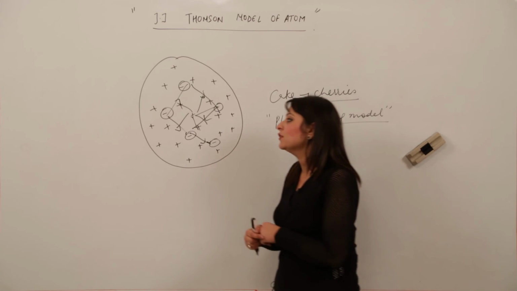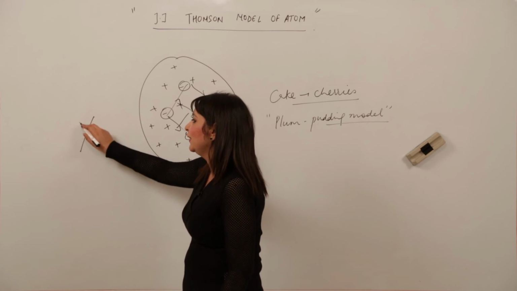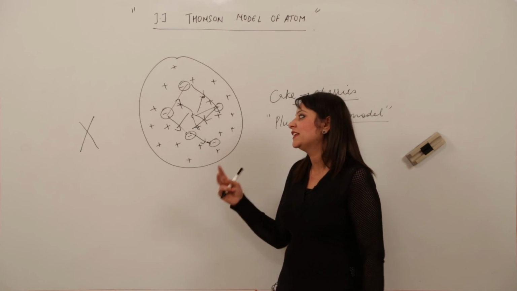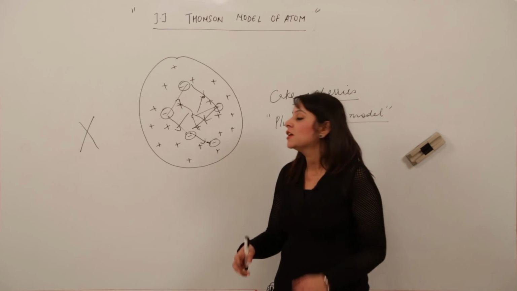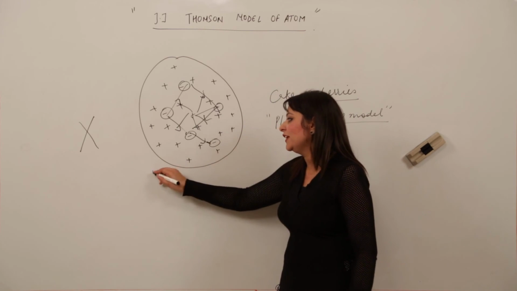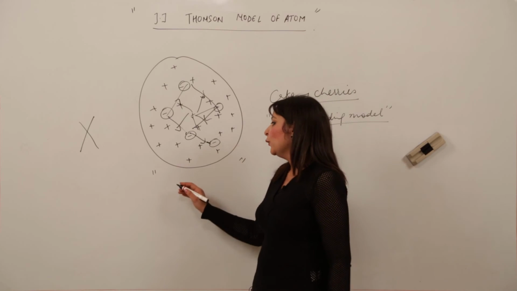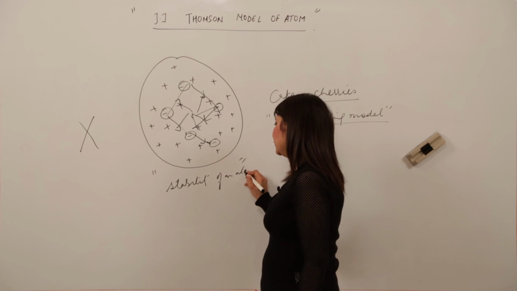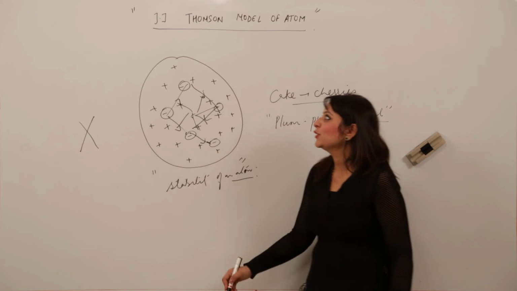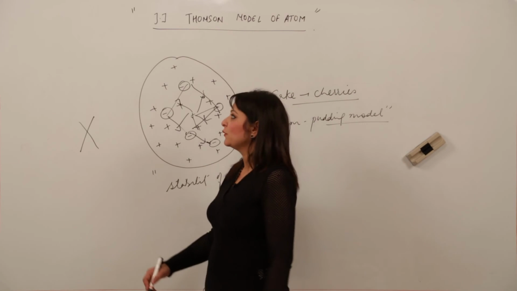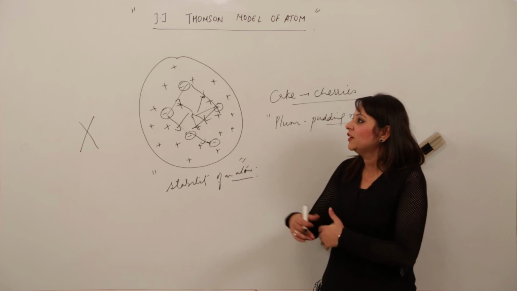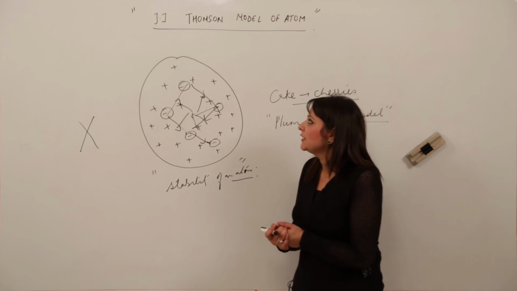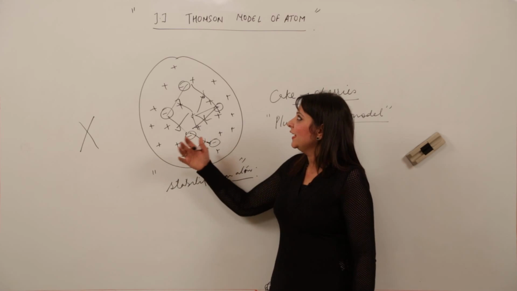But it was sad to believe that this model actually failed, because it is not possible that fewer negative charges remain scattered whether the forces are balanced or not. It is impossible for this kind of structure to exist in nature. That is why we say that he failed to explain the stability of an atom. But no worries, J.J. Thomson was still a volunteer. To make a first invention or a first discovery is a great achievement. It doesn't matter whether it fails or succeeds, the attempt was a good one.